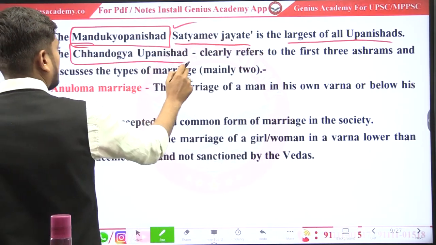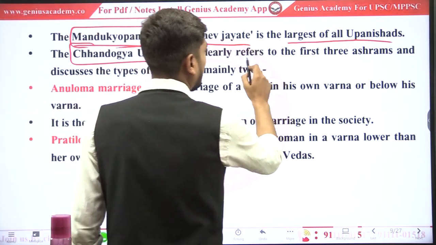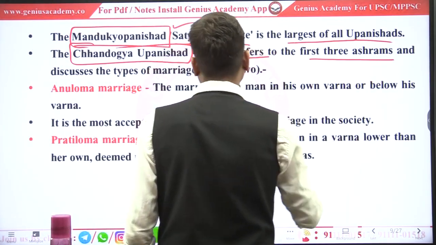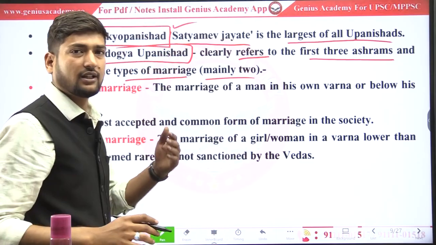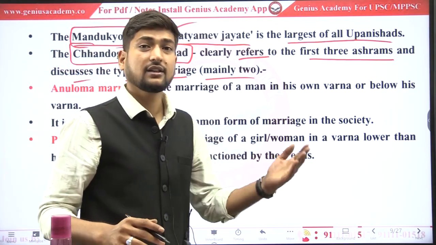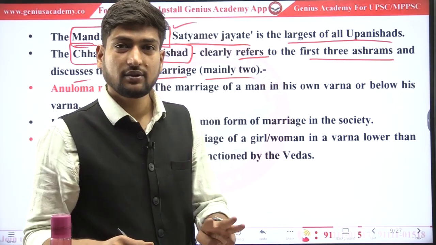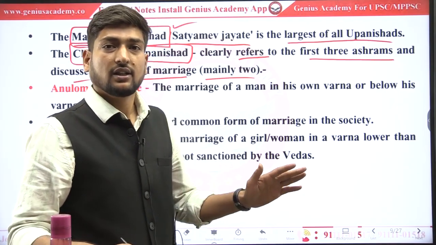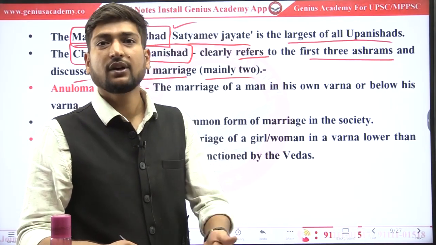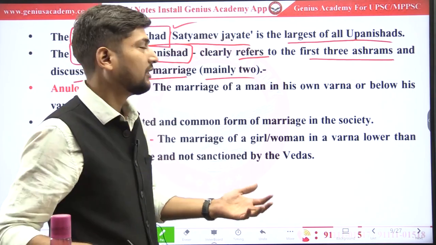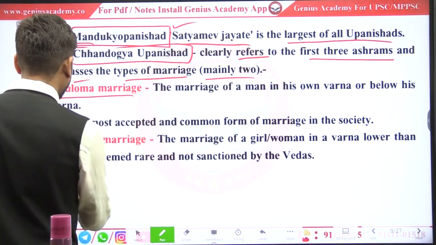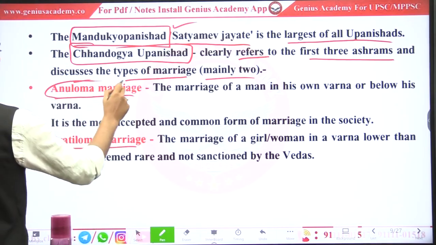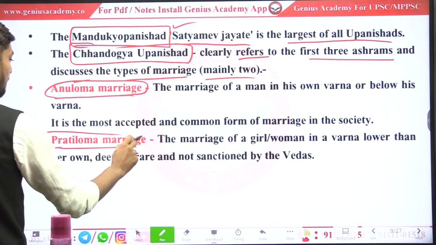In Chandogya Upanishad, it clearly refers to the first three ashrams and discusses the types of marriages. And ashram starting में early Rig Vedic period में there are only three ashrams, but in later Vedic period one more ashram was included. And what else it included? Two types of marriages: Anulom Vivah and Pratilom Vivah.